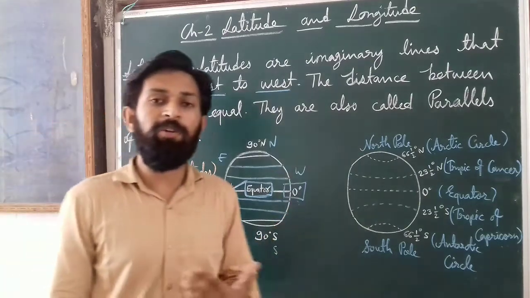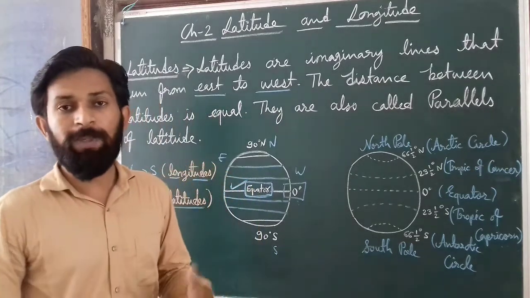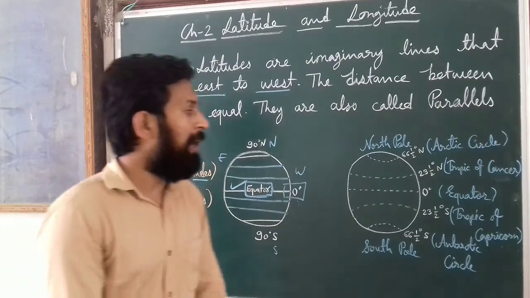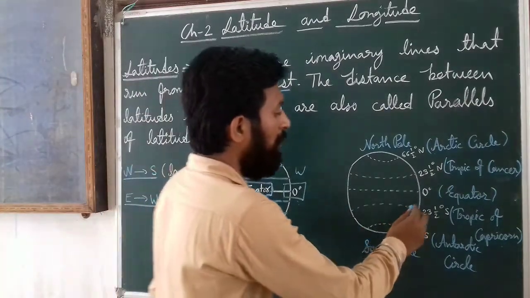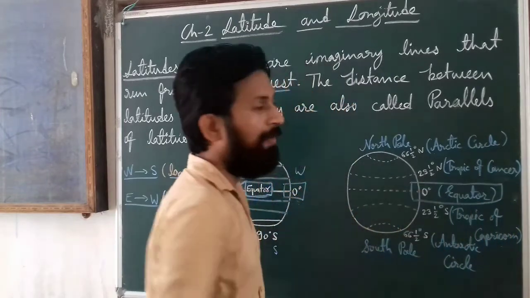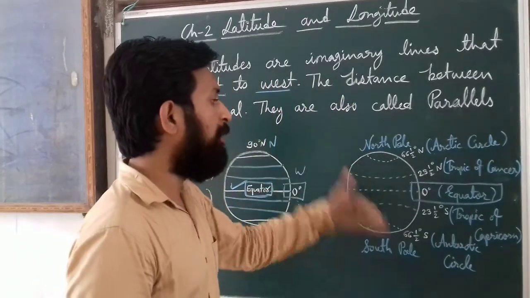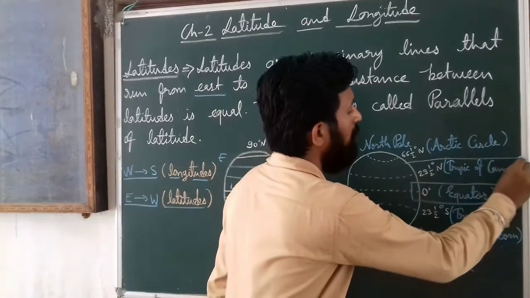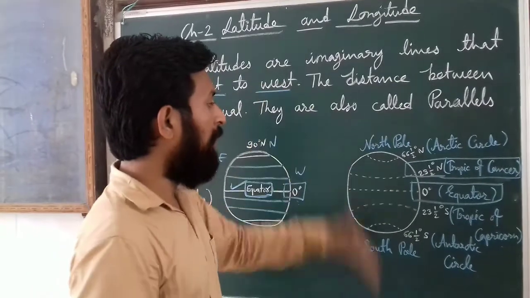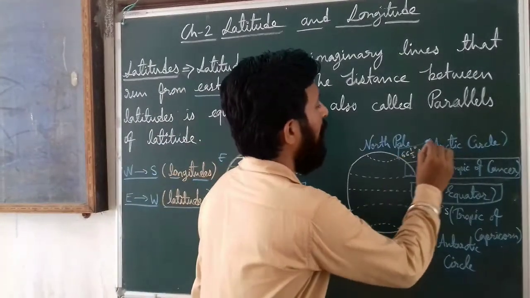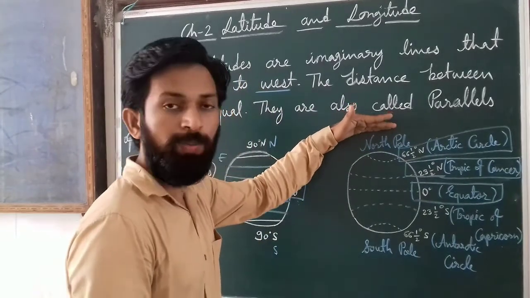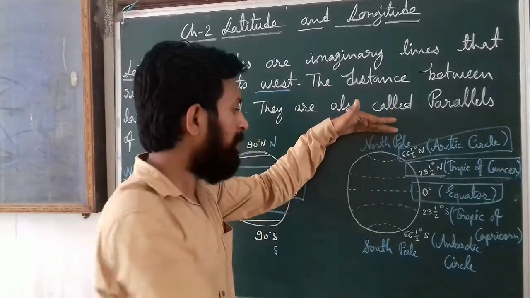Now dear students, we will talk about special latitudes. Many special latitudes are there. At first we already know that 0 degree latitude is known as the equator. If we move outside of that, then 23.5 degree north is known as the Tropic of Cancer. If we go up further, then 66.5 degree is known as the Arctic Circle, and the upside part is known as the North Pole.